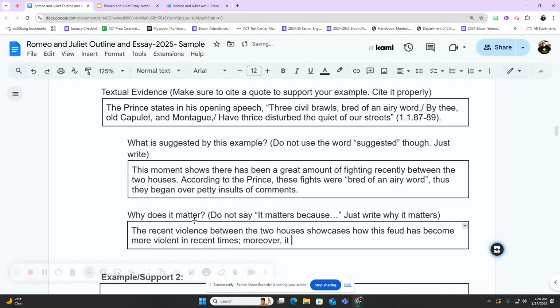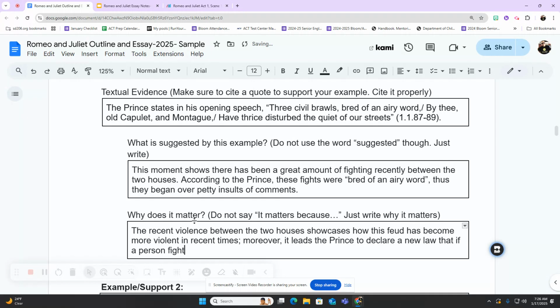Moreover, it leads the Prince to declare a new law that if a person fights, they will die.